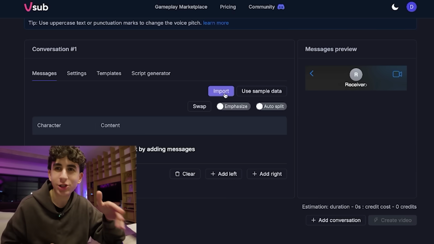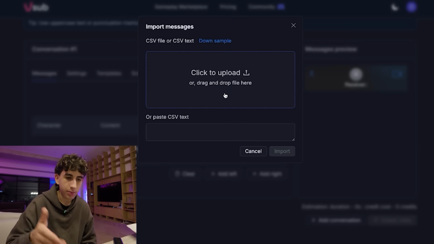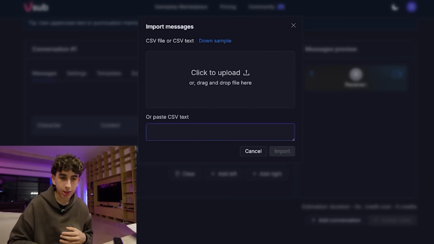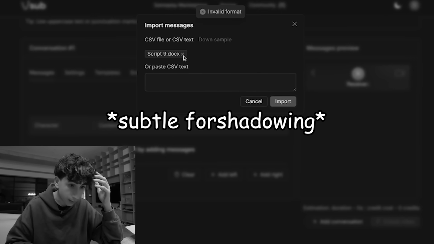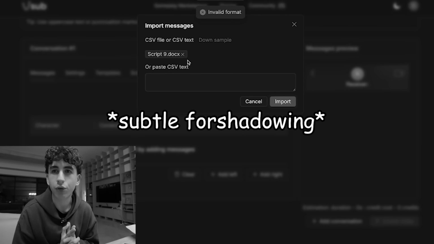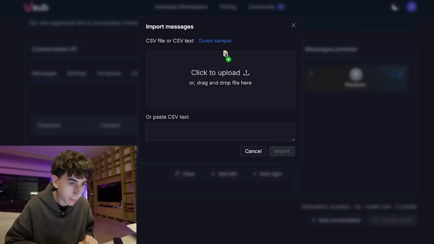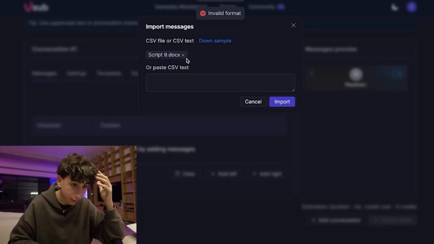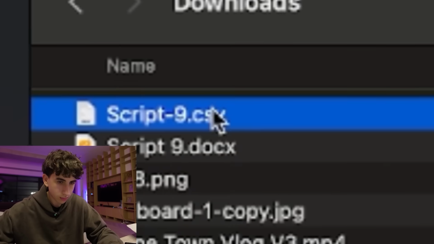All right, a feature I'm actually seeing here that's pretty cool is that you can pretty much just import or paste your script in here. Invalid format. Which is pretty good because a lot of people don't want to be rewriting every single one of their conversations every time they make a video. Import, invalid format. All right, so I have to import this as a CSV file.